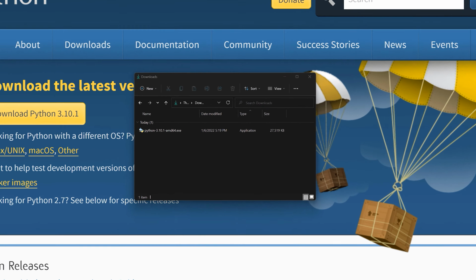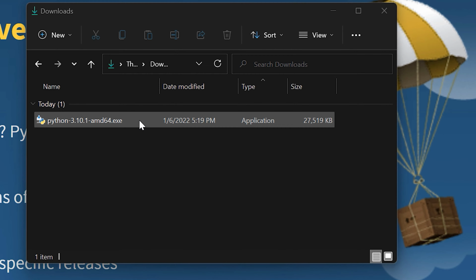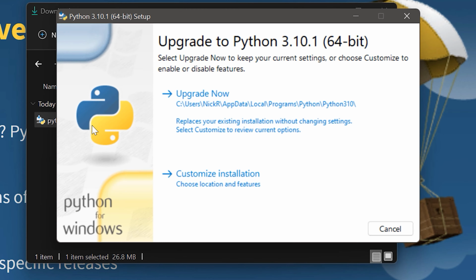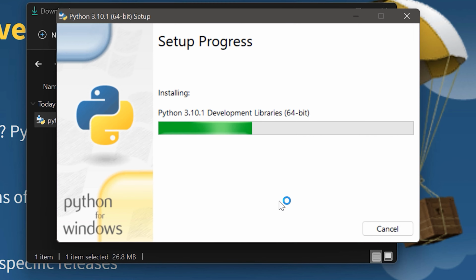After the installer downloads, I just double click on it and follow the instructions. Now, because I have Arc Pro on my computer and I already have Python, it's actually prompting me to upgrade rather than to install. So I'm just going to go ahead and do that. While you're watching this video, there's a good chance that there's going to be a newer version of Python available. If there is, don't worry about that. Everything in this course will still apply.